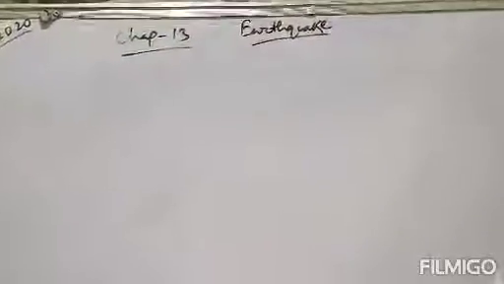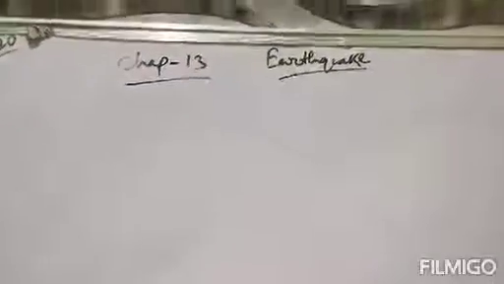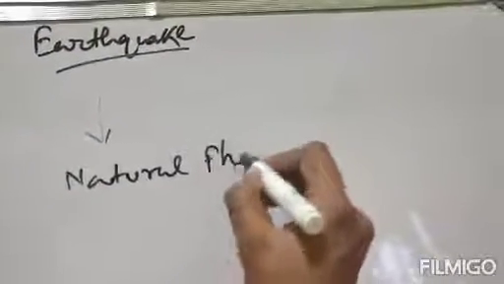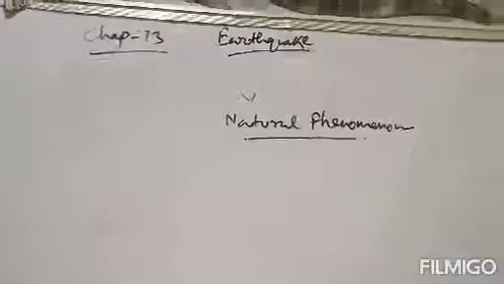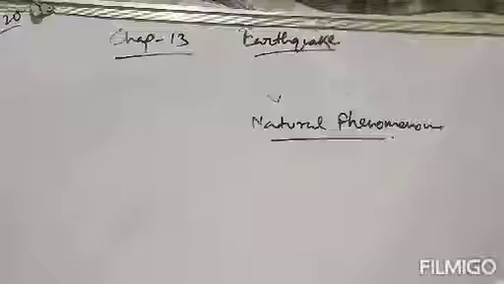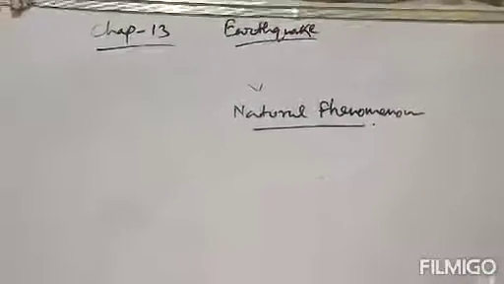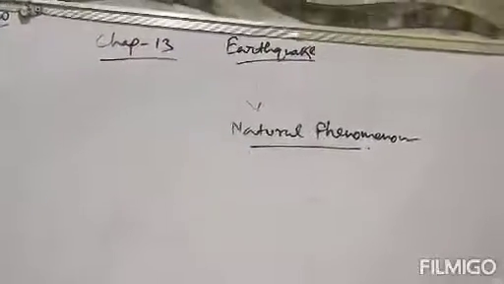Now see, earthquake is a natural phenomenon, like flood, like thunderstorm. Earthquake comes under a natural phenomenon, like other phenomena. Now the question is, what is a natural phenomenon? A natural phenomenon is any event in which there is no involvement of humans. That means involvement of humans is not there. That is called a natural phenomenon.